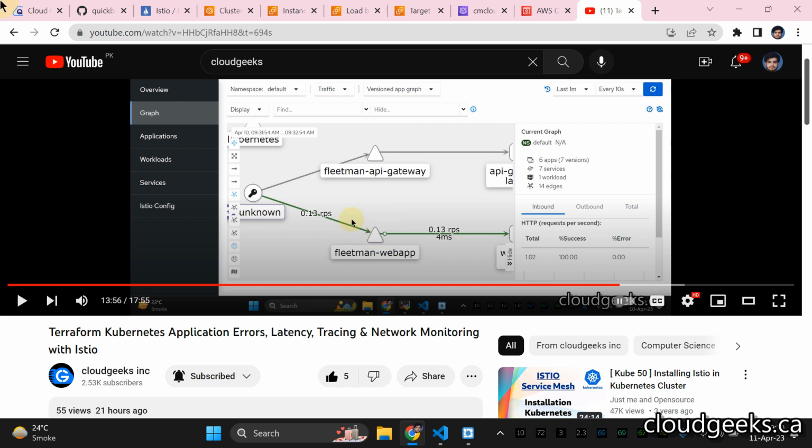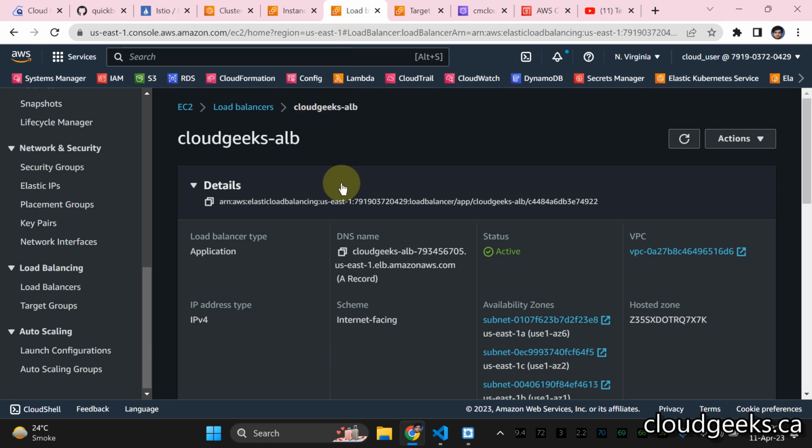For instance, you are a company with a HIPAA compliance requirement, or you're in the financial sector where you want end-to-end encryption and mutual TLS in your architecture. How can we achieve that using our existing infrastructure? For instance, we have deployed the infrastructure using the load balancer controller. We want to use the application load balancer controller for our services, and we don't want to use Istio rules for routing of traffic.